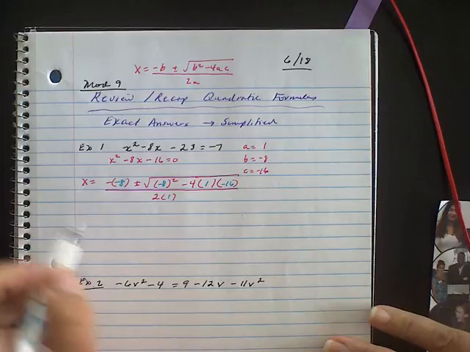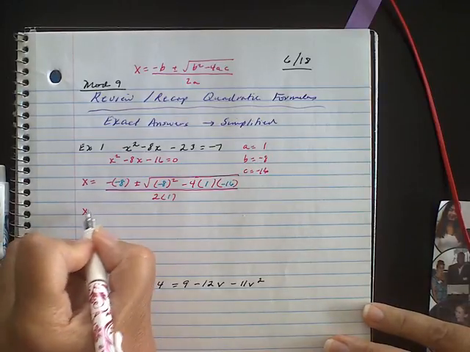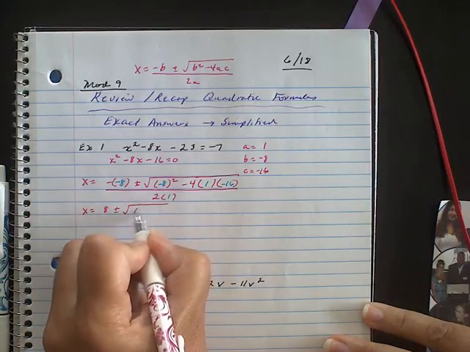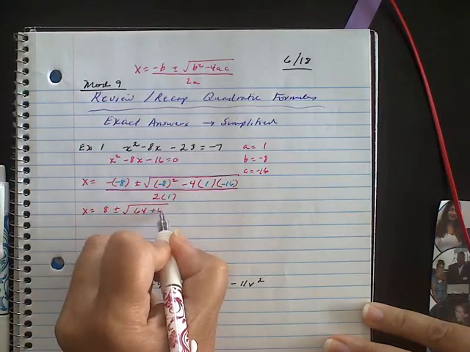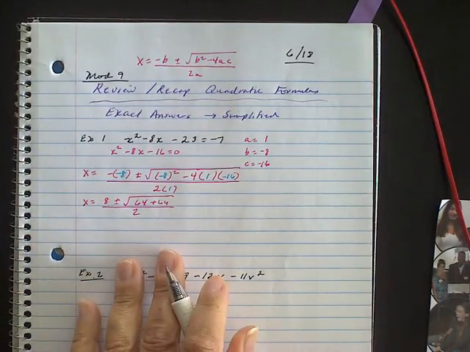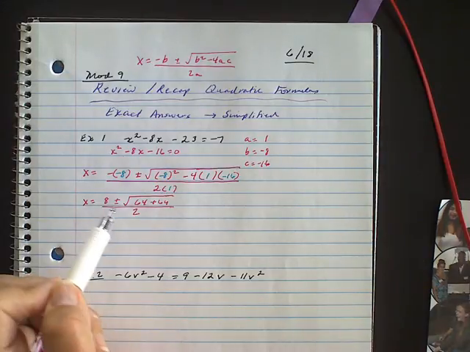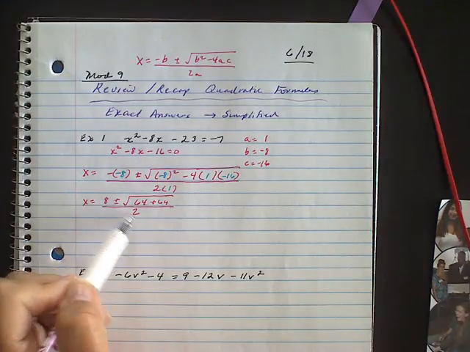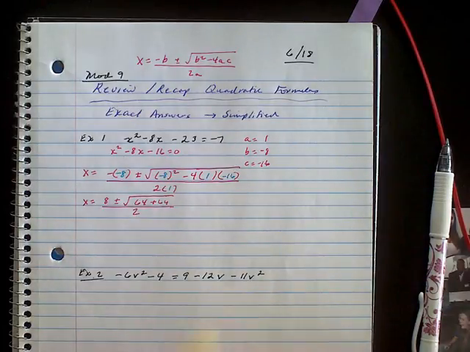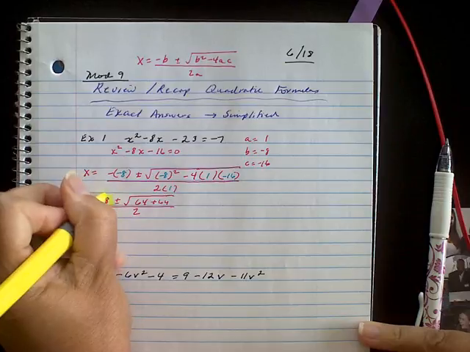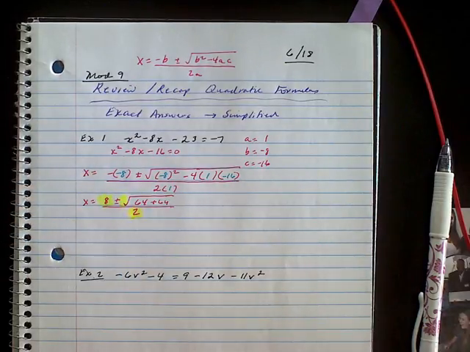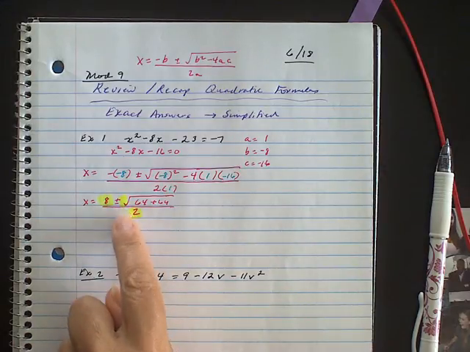So looking at this, I end up getting x equals 8 plus or minus the square root of 64 plus 64, all over 2. Here's where a lot of mistakes are made. Students are like, oh, I'm going to go ahead and cancel the 8, reduce the 8 and the 2. You cannot do that because you need to make sure you simplify this radical first, and you have to reduce 3 values. You have to use 3 values when you're simplifying. There's nothing here but a 1, and 2 doesn't divide into 1.